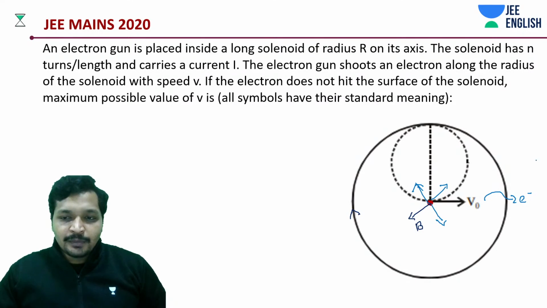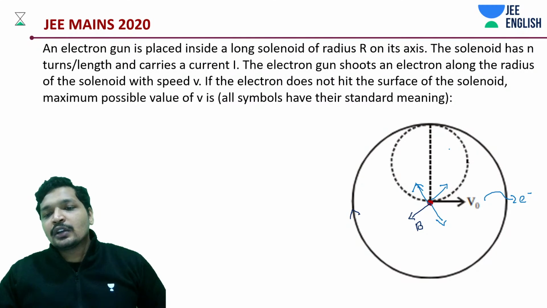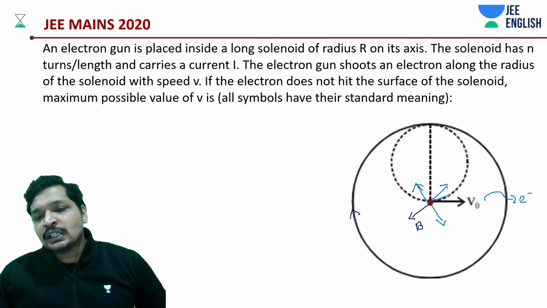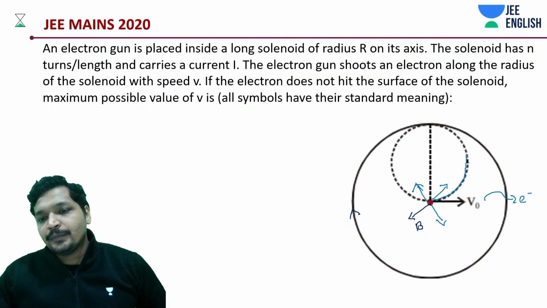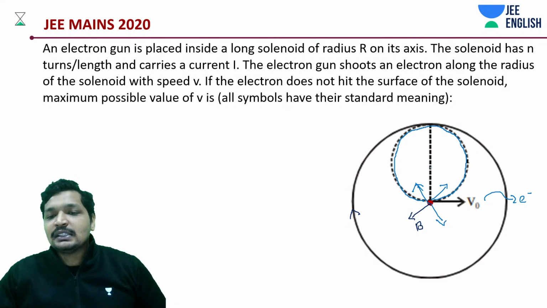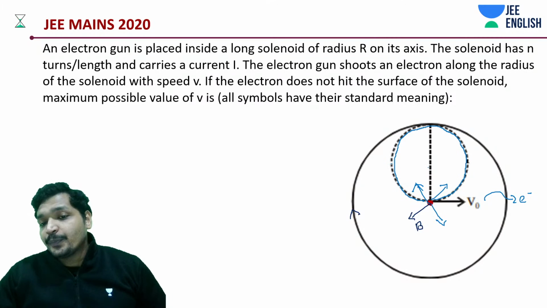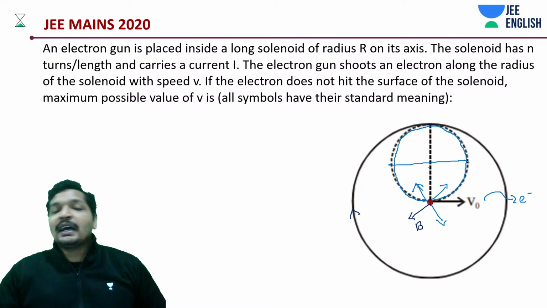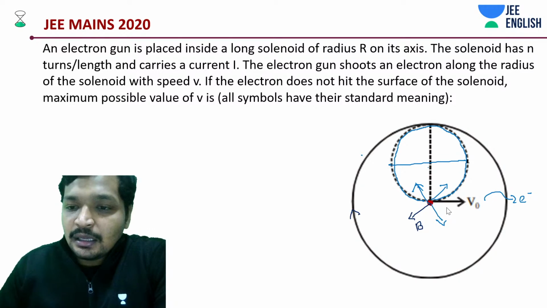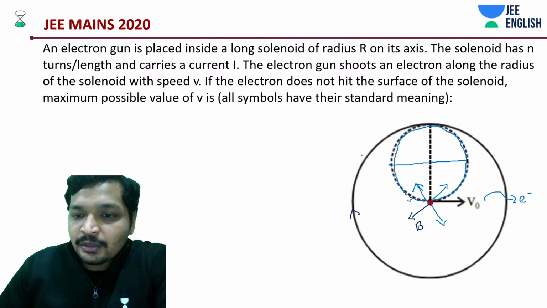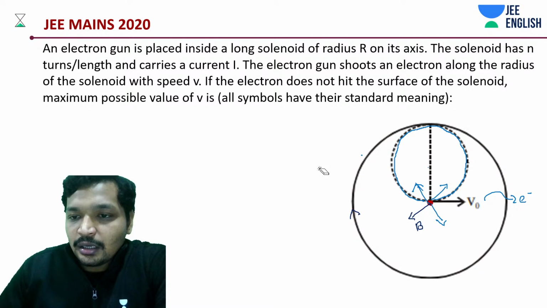Electron is being shot from the center. What it will do? It will do a circular motion. And what can be the maximum radius in this case? Maximum diameter is R. Maximum radius is going to be how much? R by 2.